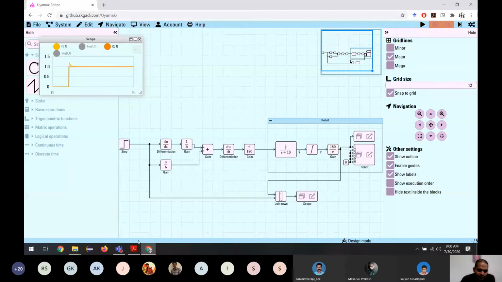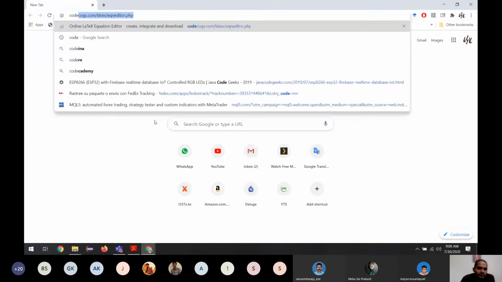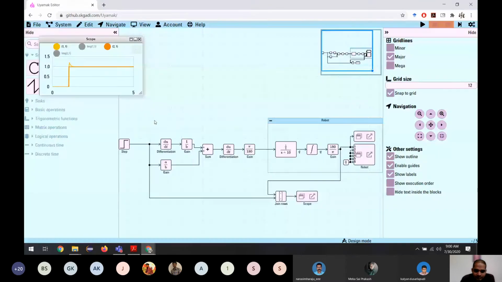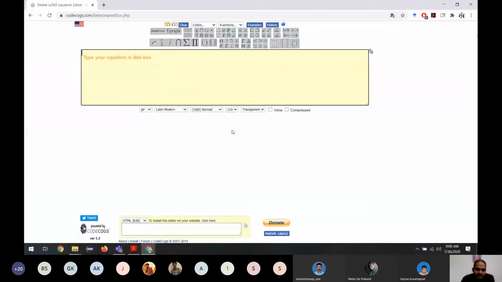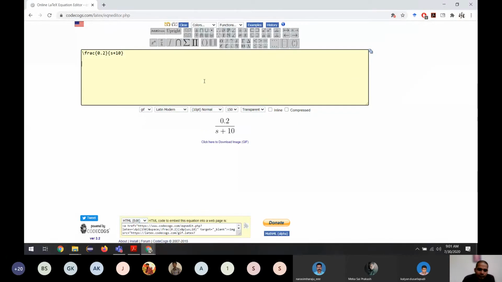So maybe I'm not clear. Let me type. So what I'm saying is this is the actual system we have. And we want its inverse. So what we need is this.